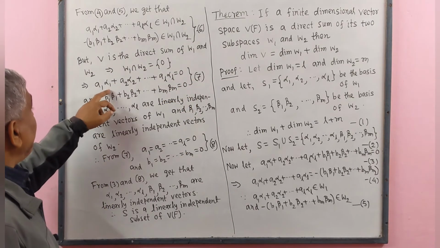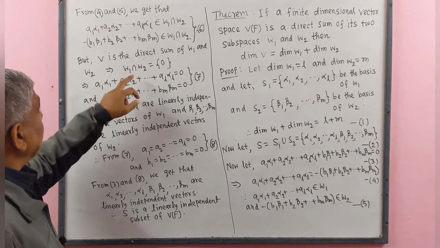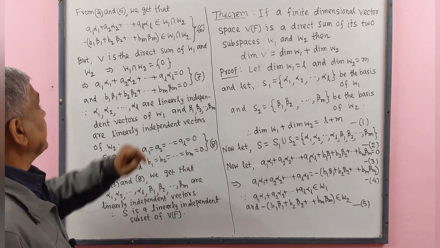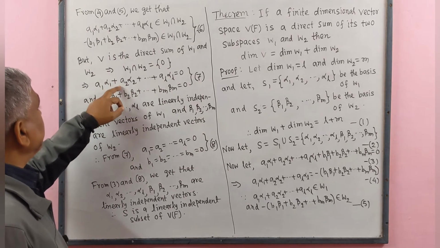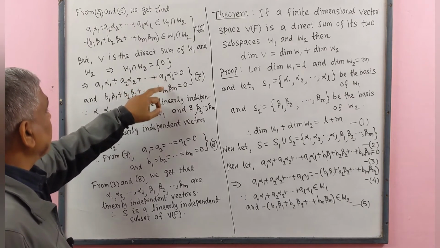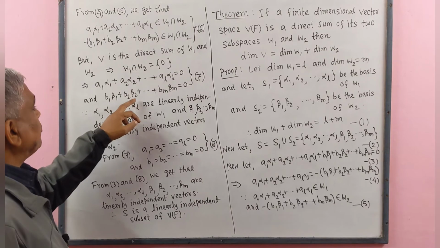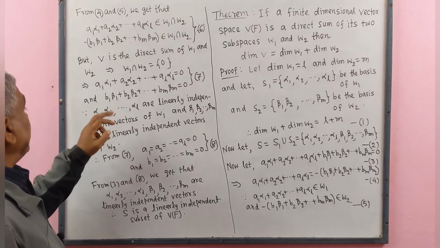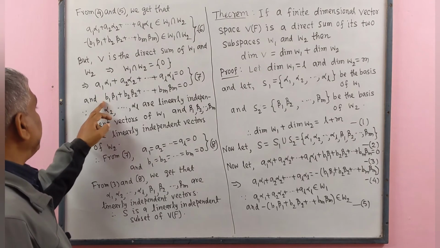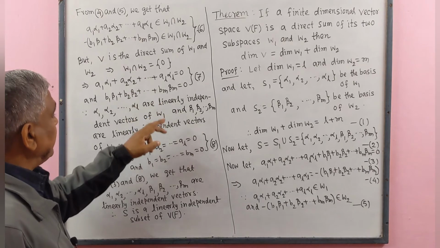Since alpha 1, alpha 2, up to alpha L are all linearly independent vectors, therefore A1 equal to 0, A2 equal to 0, AL equal to 0. Similarly, beta 1, beta 2, up to beta M are linearly independent vectors. Therefore, B1 equal to 0, B2 equal to 0, BM equal to 0.